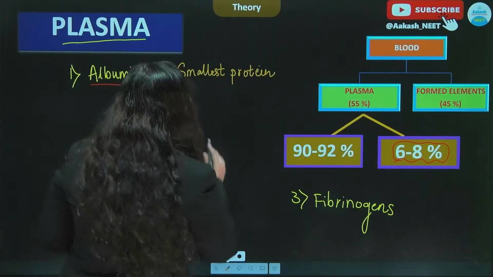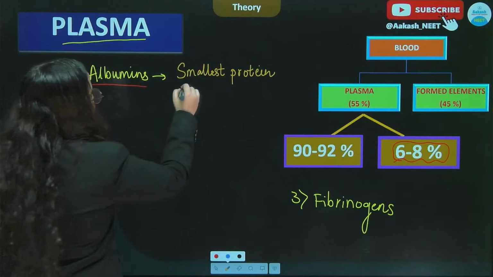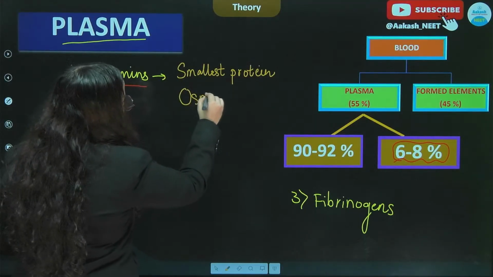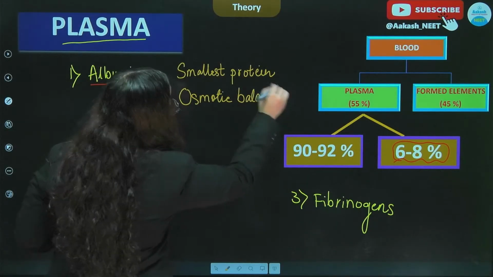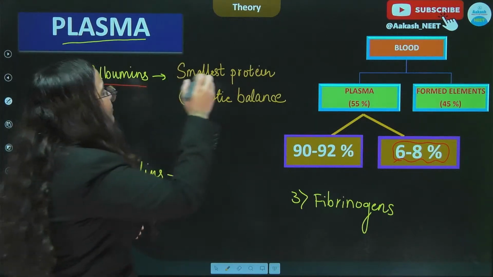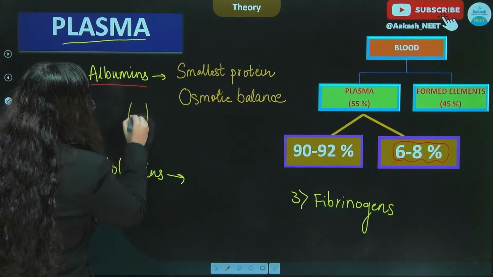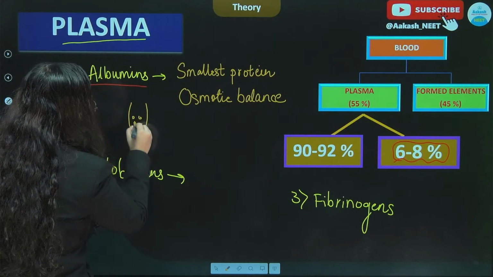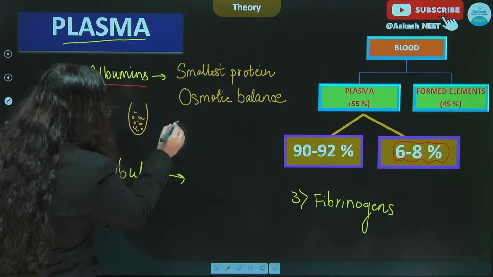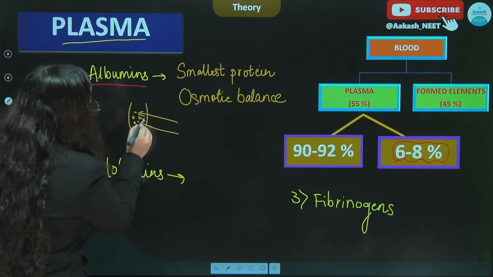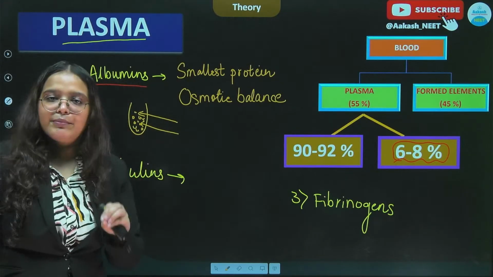All right, so this is the smallest protein, and this helps in maintaining the osmotic balance of the fluid present in our body. For example, osmotic balance ये कैसे maintain करता है? Because of the presence of albumins, there will be tendency कि water जो है वो इसके तरफ खींची जाए. जो भी water body में आ रहा है वो blood में आए. It happens due to albumins.